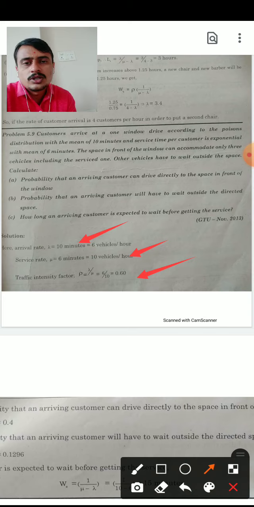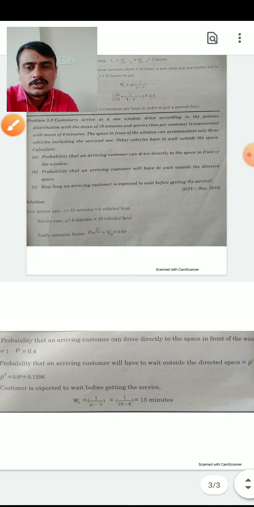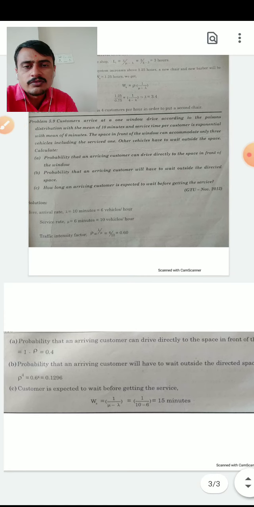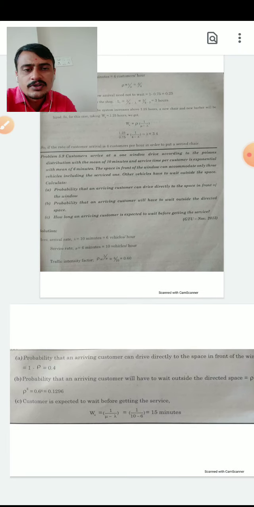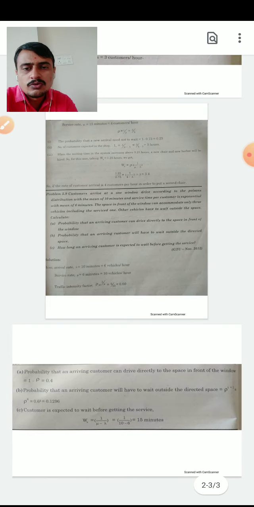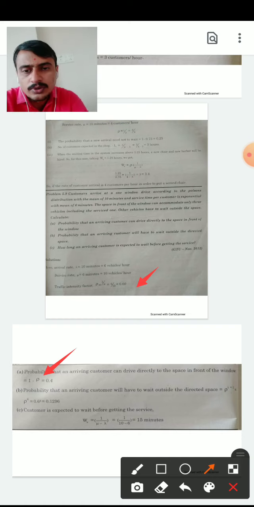So we find the traffic intensity first. Rho is equal to lambda upon mu, 6 by 10, which is 0.60. Then the probability that the arriving customer can drive directly to the space in front of the window is equal to 1 minus rho, so 1 minus 0.6 is equal to 0.4.